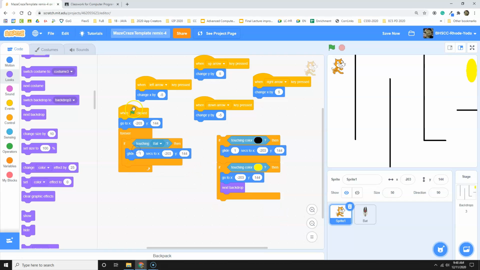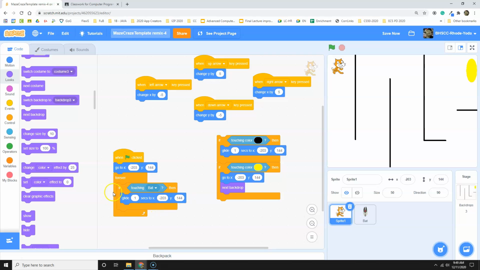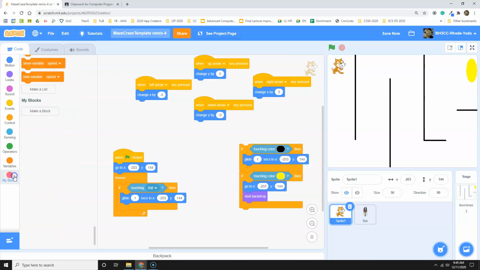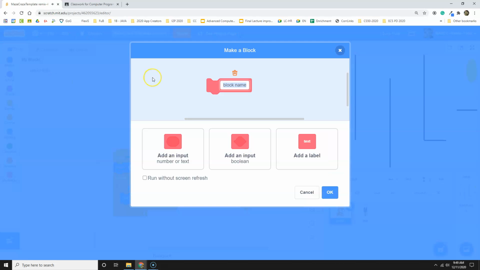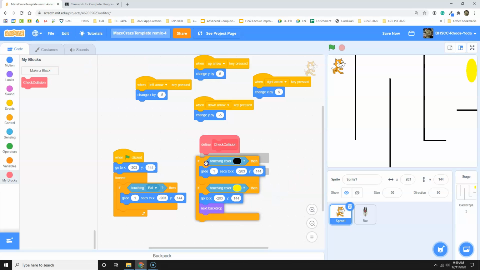Now, this bat check I still need to do because the bat is moving on its own. I could add the procedural abstraction to the bat, but for now, I only want to check after movement for these items. So I'm going to add a block called check collision. And that is going to check for a collision only after movement.